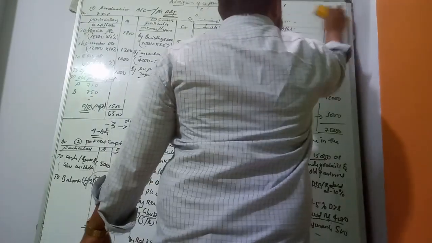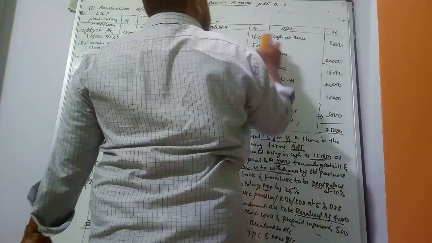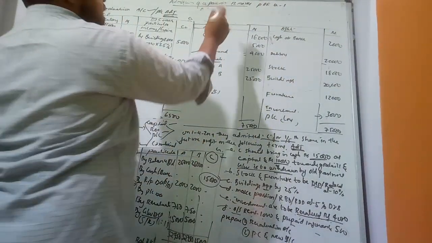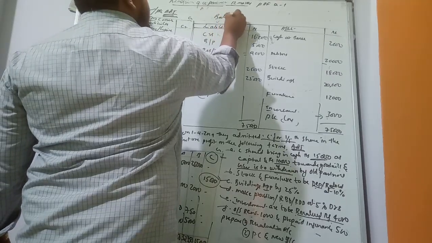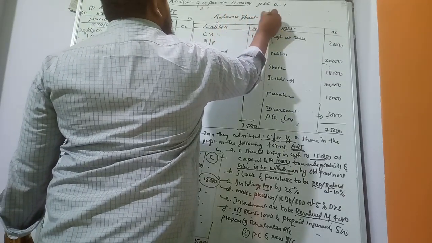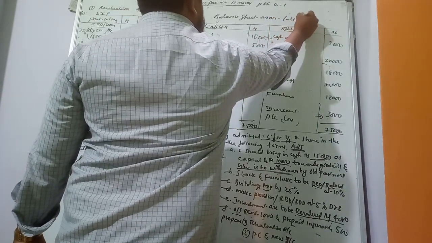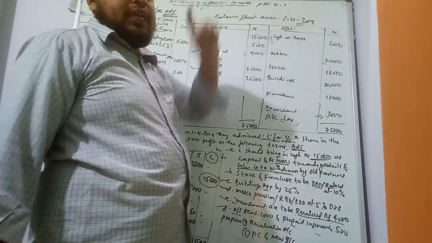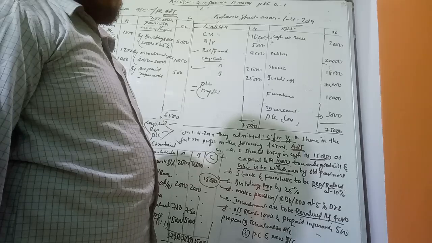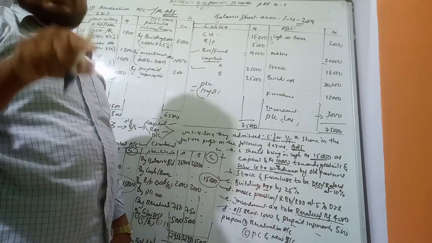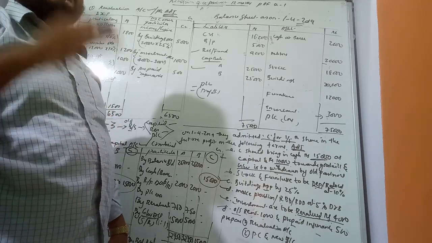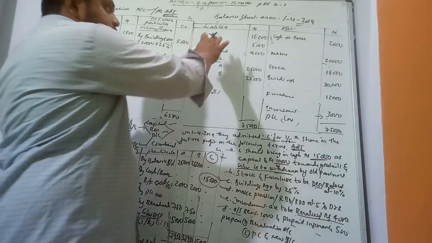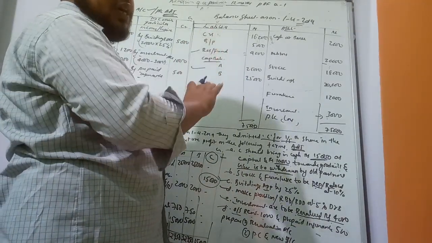Here I will show you the third step. This is the opening balance sheet, as on the date they are admitted, 1/4/2019. So we have to mention the opening date here. Just now I told you the new balance sheet is prepared with the help of the old balance sheet. We just have to revise the old balance sheet along with the adjustment. If there is an adjustment, there will be changes in the values.